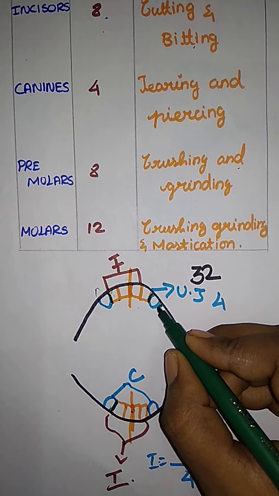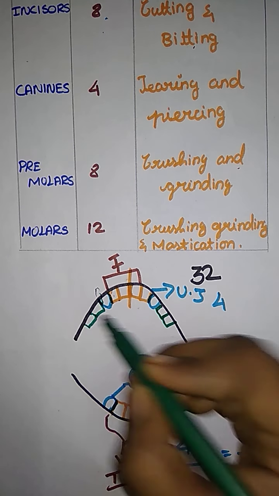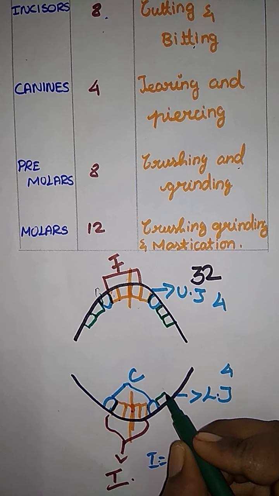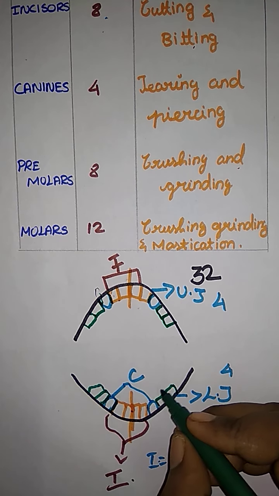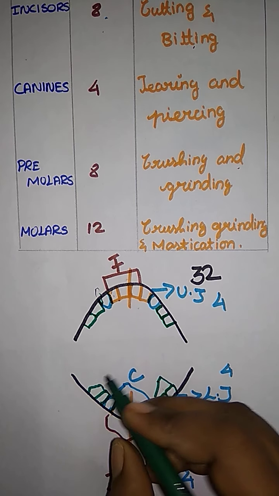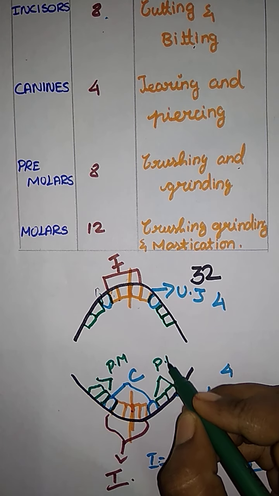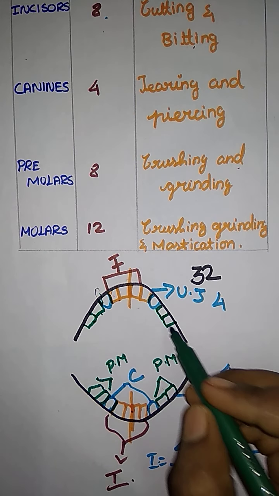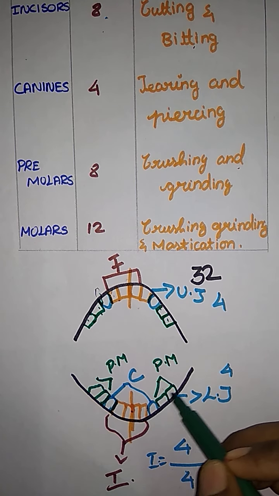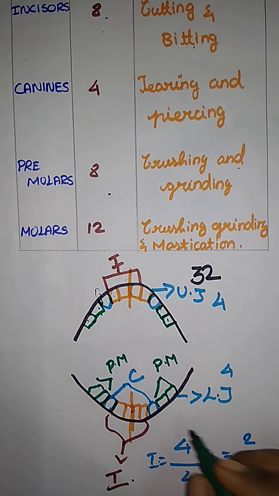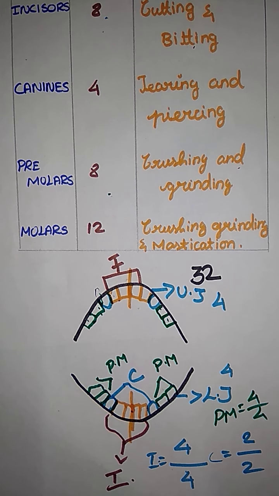Same like that. Here they are having a 2, and this side a 2, and here also a 2, and on this side also a 2. And this is the what? Premolar, and here also premolar, this is also premolar. So let me count it: 1 2 3 4 5 6 7 8. So premolar is 4 by 4.